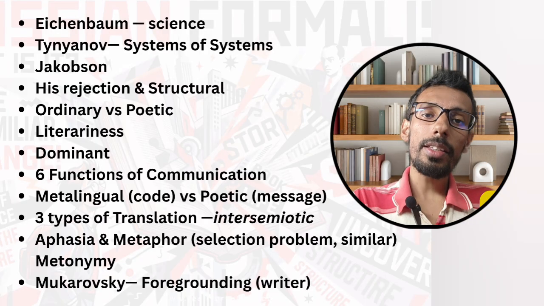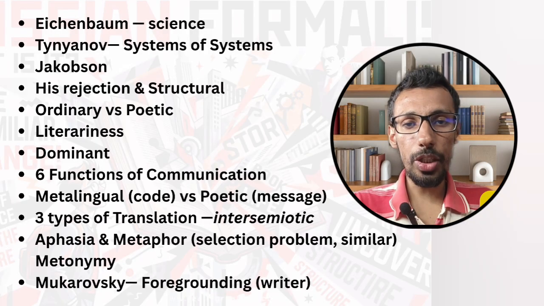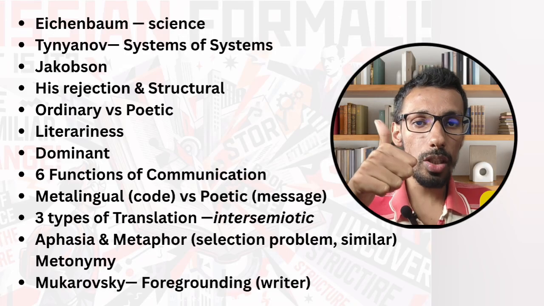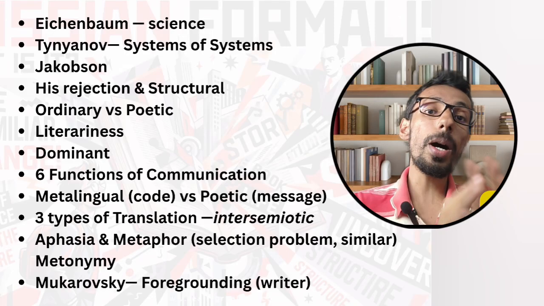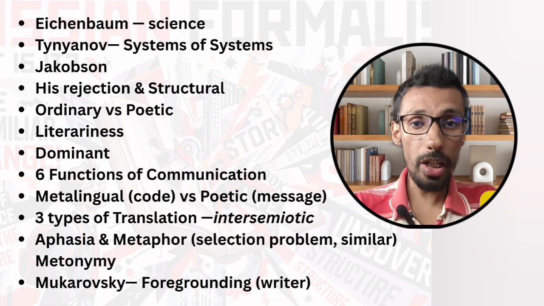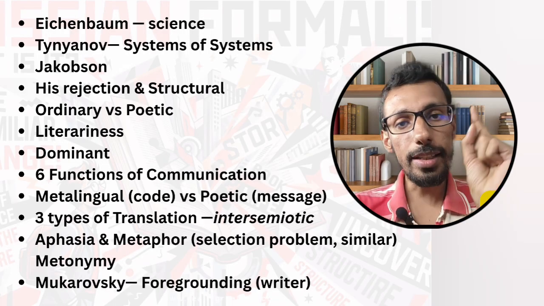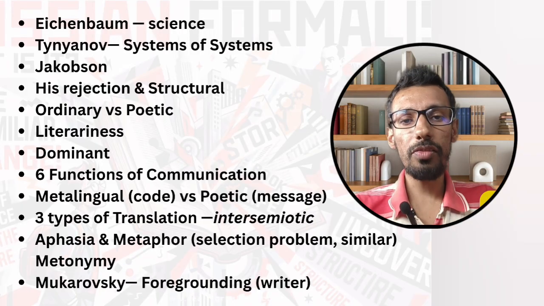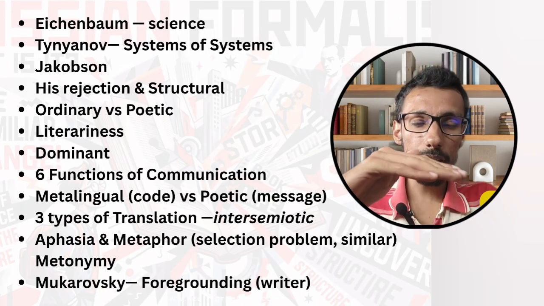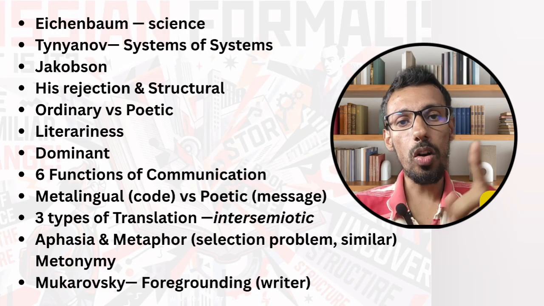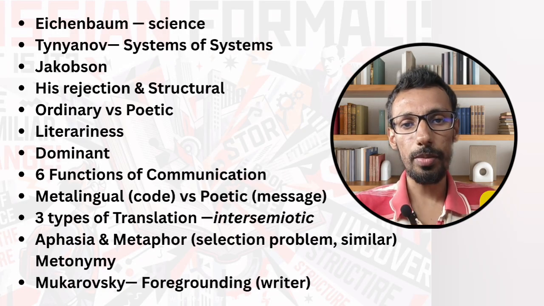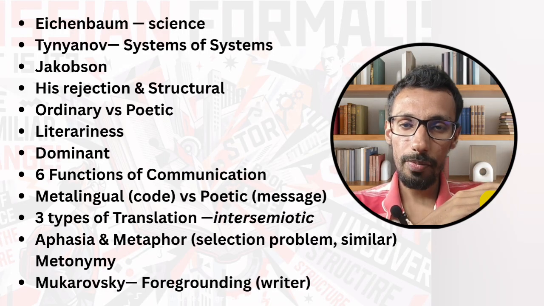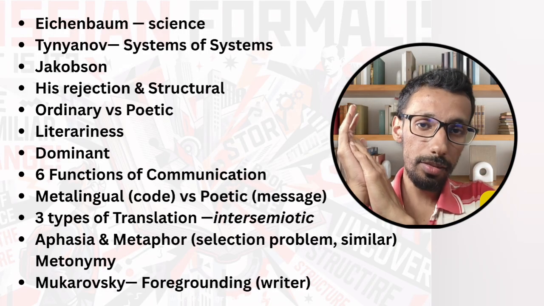So Roman Jakobson says that whether you are going for any kind of communication, only one aspect can be dominant. Out of these 6 functions, only one function can be dominant. But if we purely talk about poetry, it is the poetic function which is going to be dominant. No other function is going to be dominant in the reading of poetry. It is the idea of Roman Jakobson. So at the same time, you can see that he first says that there are 6 functions, and you can say context matters.